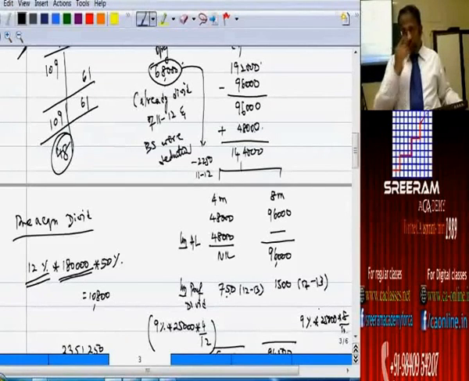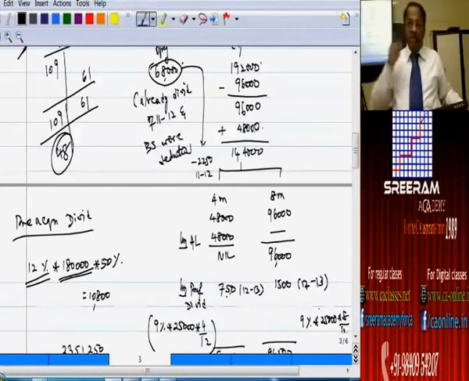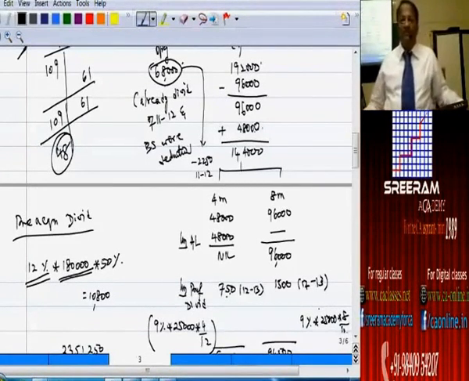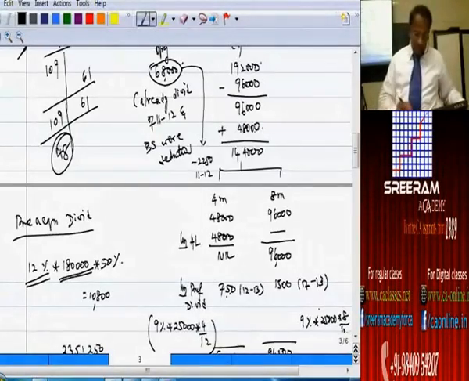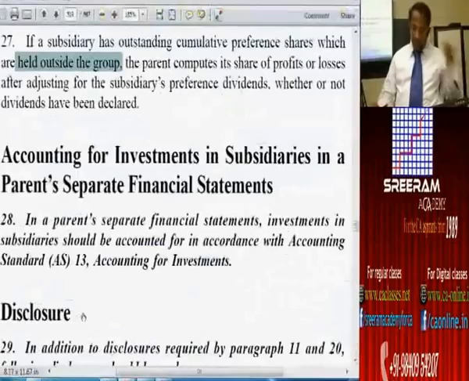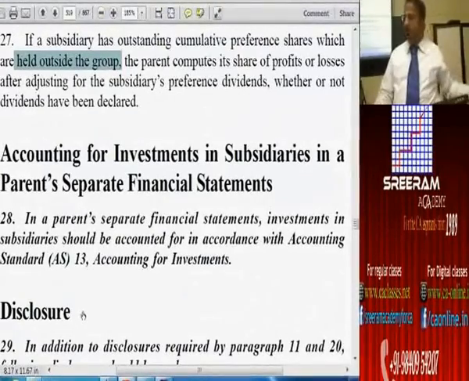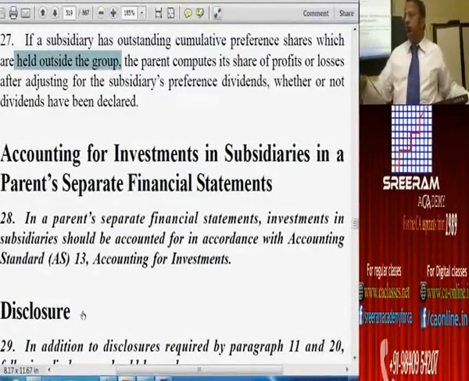Huh? If you speak like this, how can I hear? Once again like this. So what is the meaning of this one? Our friend is asking, sir, why should I calculate only for 25,000? Why should I not do it for the entire 20 lakhs and 25,000?